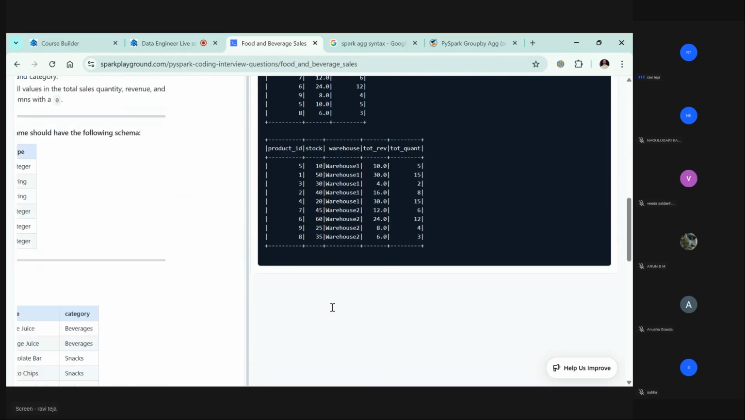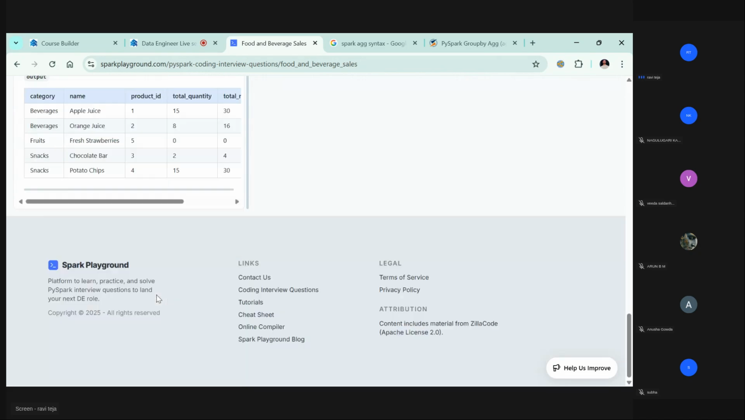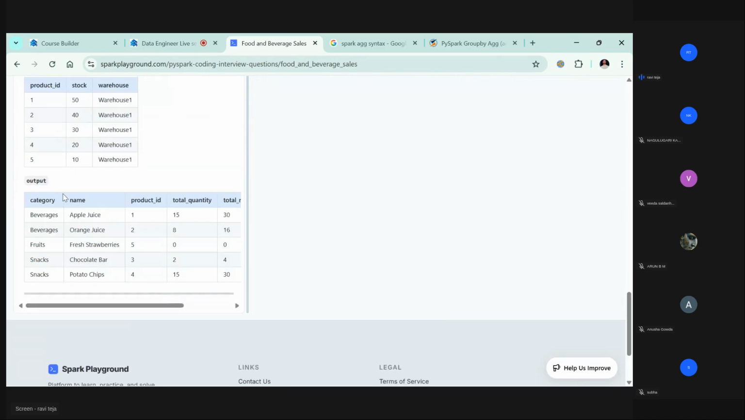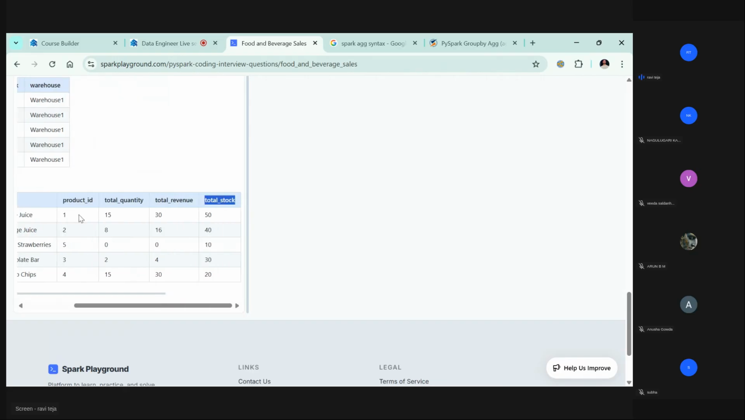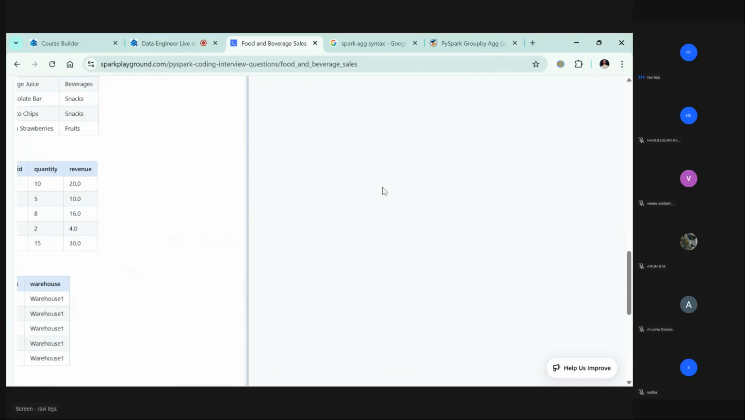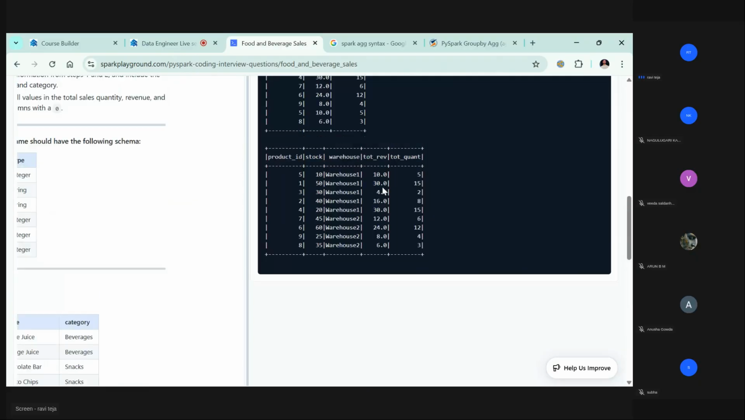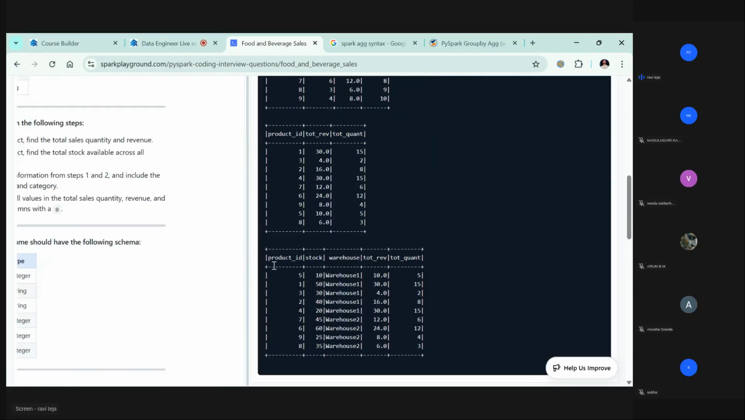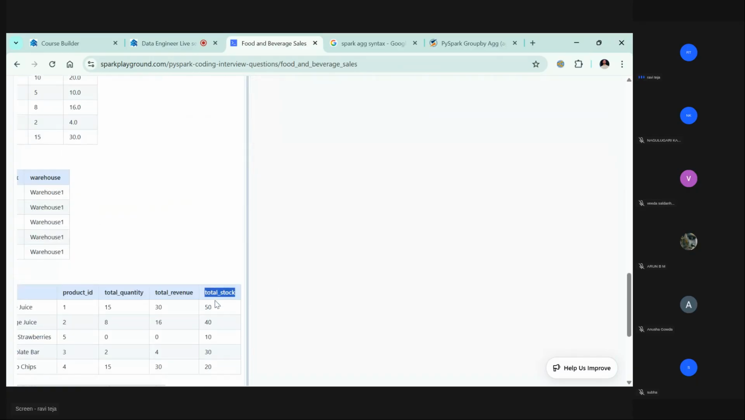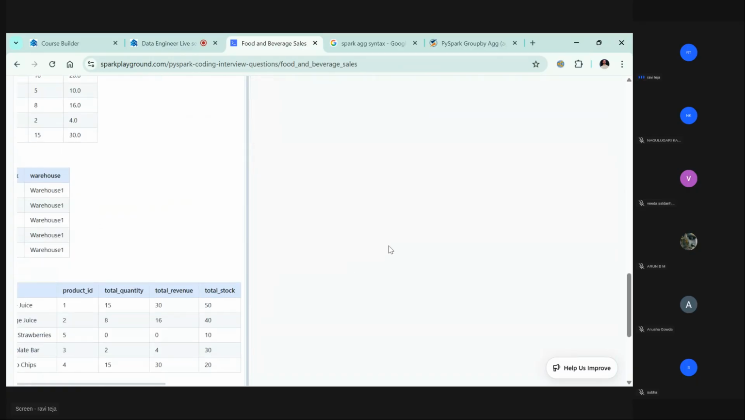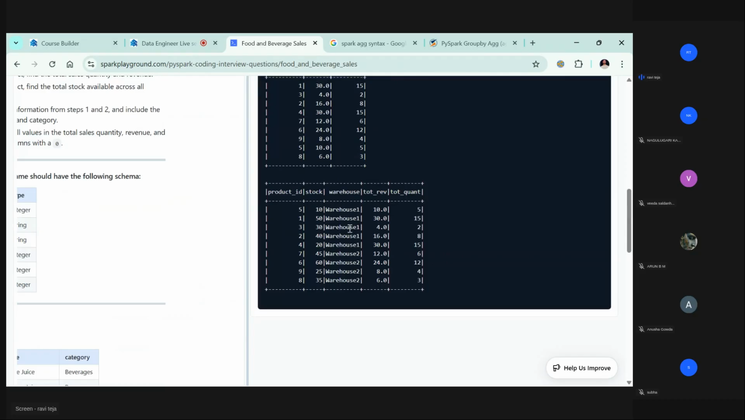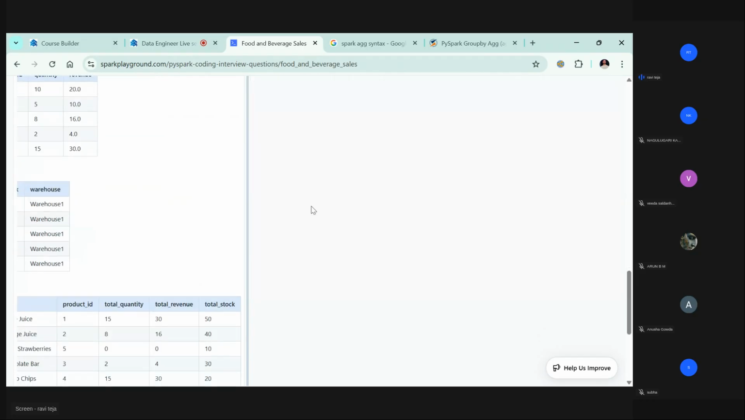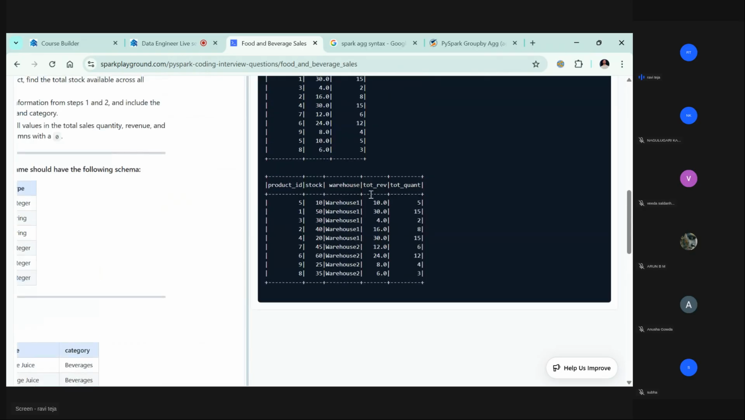But now let's see how they wanted it. They're expecting the output from us. They are expecting category name and name, which will take a later step, but they are expecting product ID, total quantity, total revenue, total stock. Okay, let's go and see. Product ID, total quantity, total revenue. Warehouse is not expected here. Total stock. Stock we have, revenue and quantity we have, warehouse is not expected.